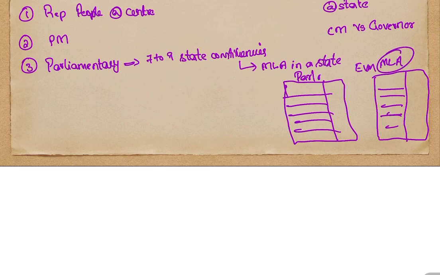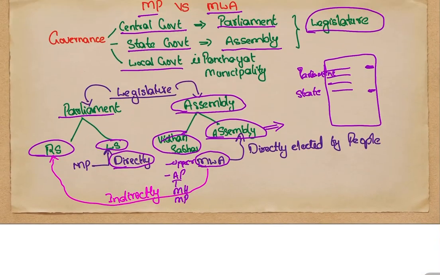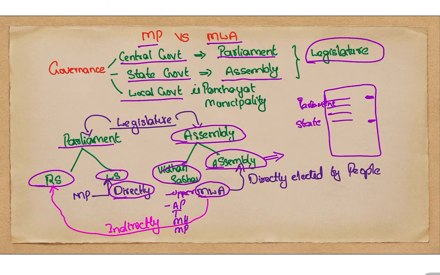There will be a list of people who are contesting for the MP seat from the same constituency. When you choose a person by clicking a button, this person will be elected. So, a person who is standing for elections for the state assembly is called an MLA, and the person who is standing for elections for the parliament is called an MP. Both are elected by the people in a direct election.